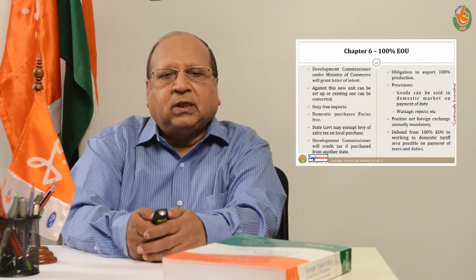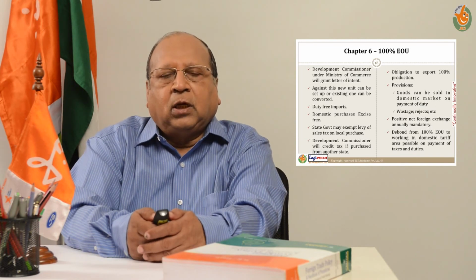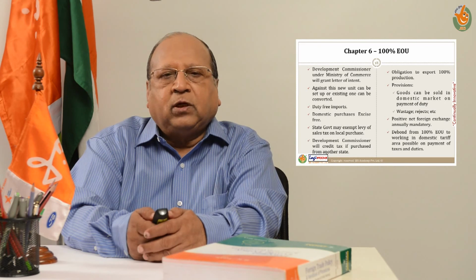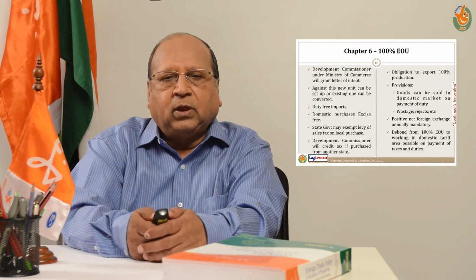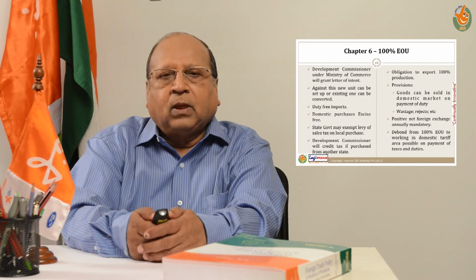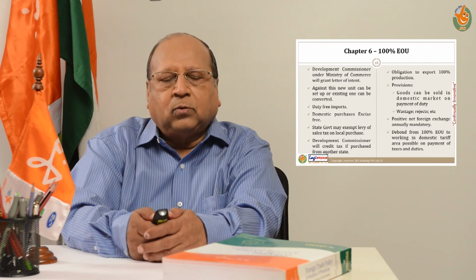Now, by definition, a 100% export oriented unit is an island by itself, where the production process is allowed under a duty free atmosphere subject to 100% exports. Whatever the unit wants by way of imported goods will be allowed duty free clearance with a notification issued by the Department of Revenue supporting the clearance. Likewise, whatever he buys from the domestic tariff area, he will be able to procure excise free.